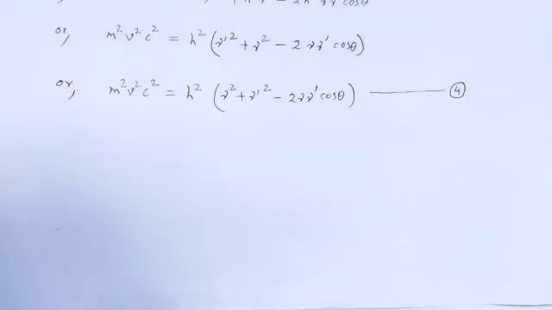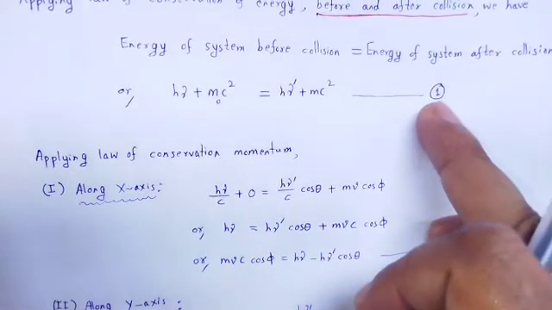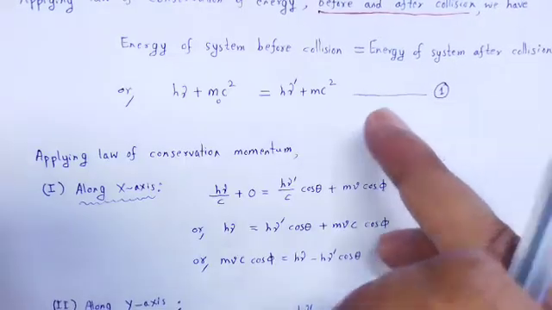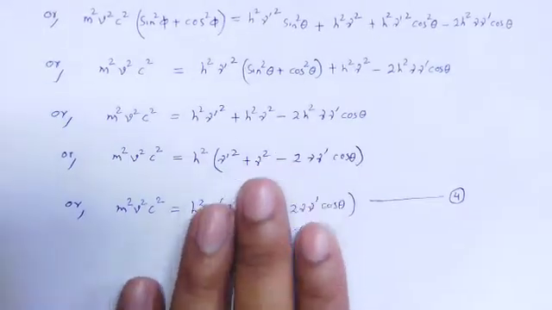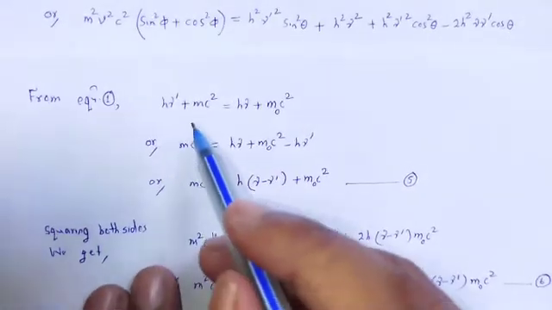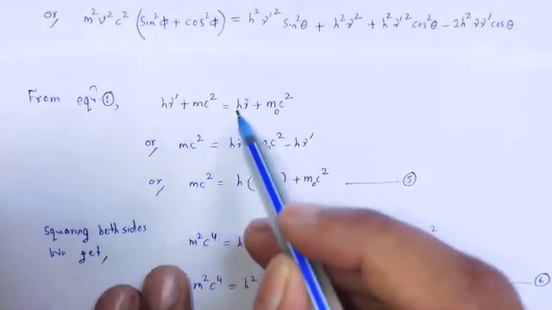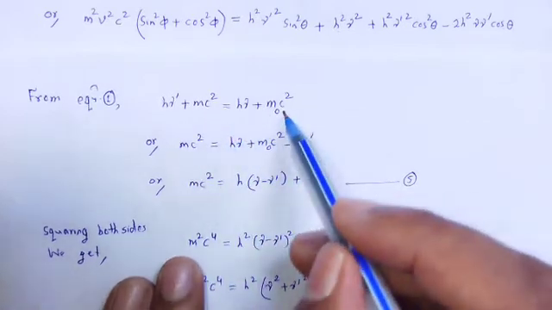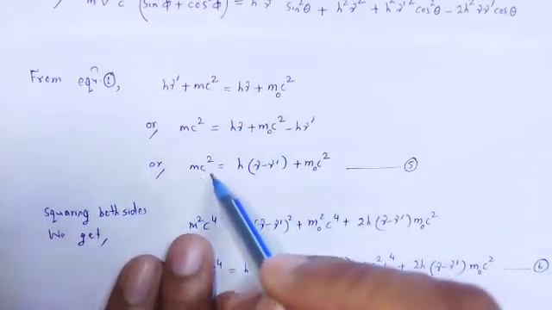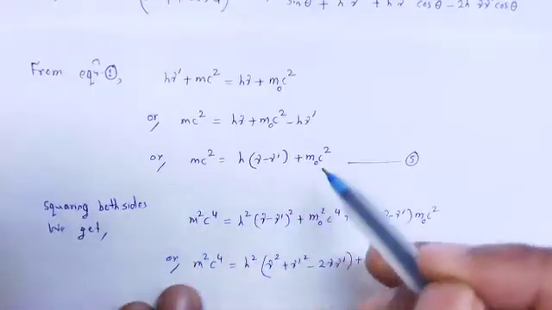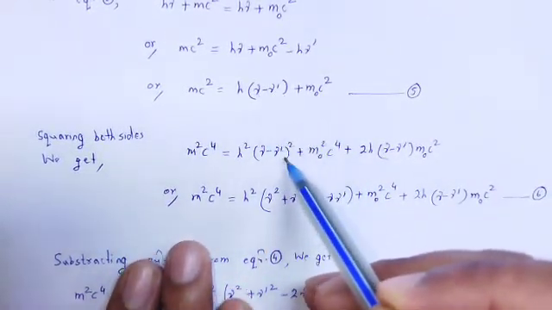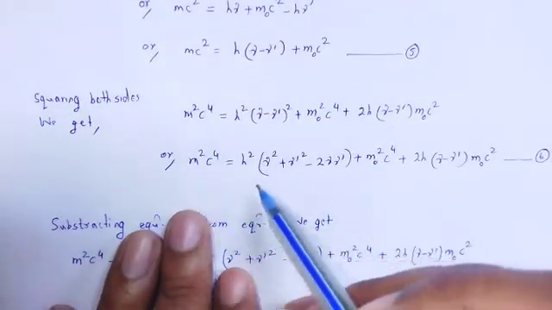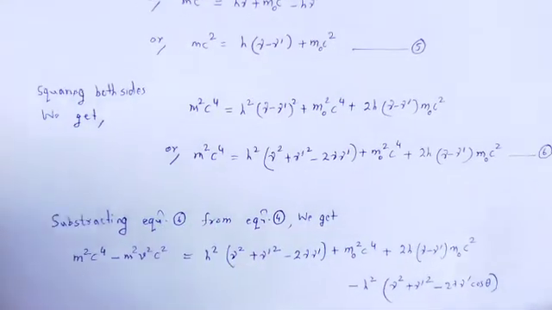Next, from equation number 1, we find the value of mc². From equation number 1, hν' plus mc² is equal to hν plus m₀c². Here we can easily calculate the value of mc², then square on both sides, using the formula (a minus b) whole square. So that equation changes to this one.